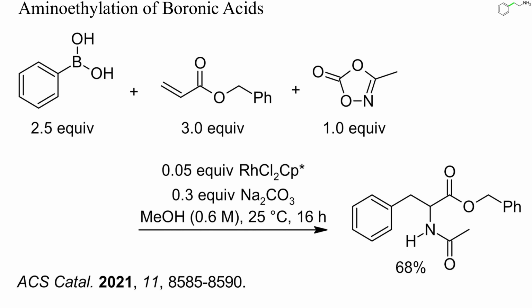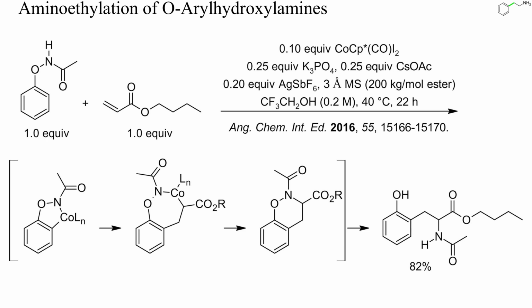Another weird way to prepare phenethylamines is by rhodium-catalyzed coupling of acrylates with aryl boronic acids in the presence of an electrophilic aminating reagent, a dioxazolone in this case. Such reactions can also be catalyzed by a mixture of cobalt and silver, as in this example. This is perhaps mechanistically interesting, but the final product can be prepared easier by condensation of an acyllactone with salicylaldehyde and hydrogenation, as discussed in the first video of this playlist.